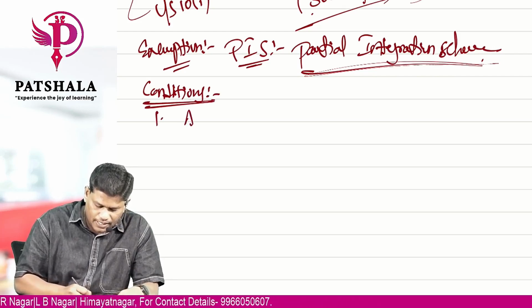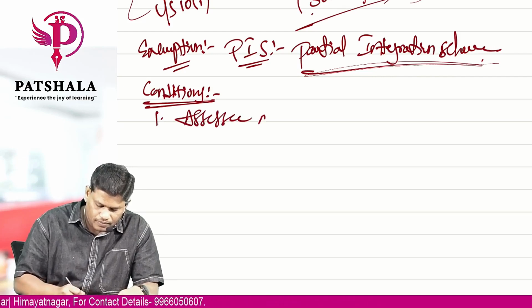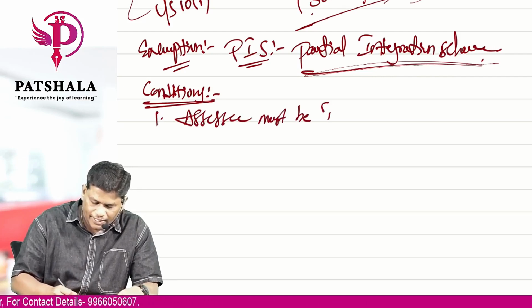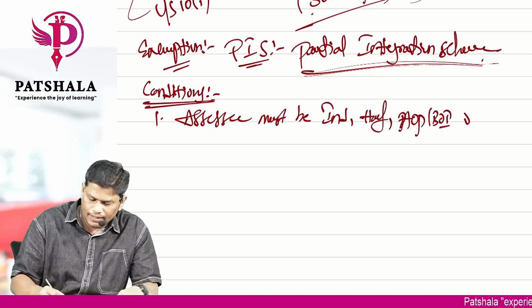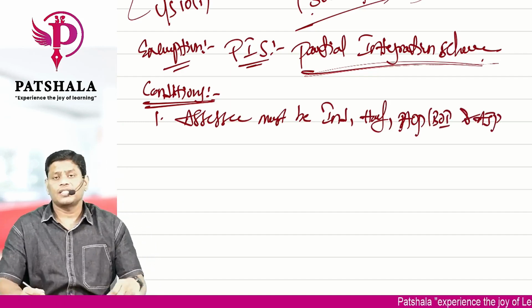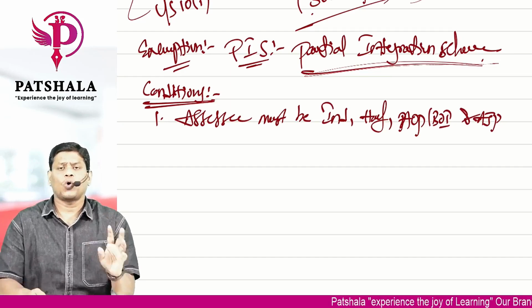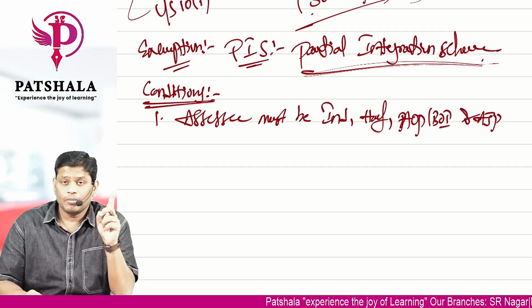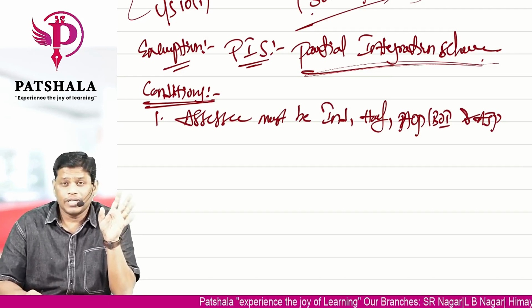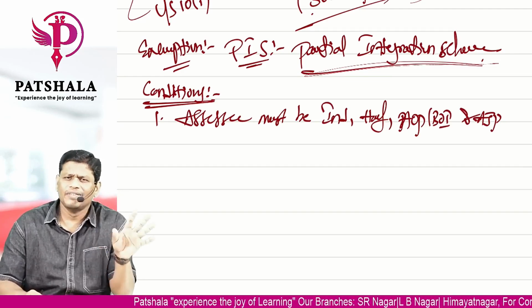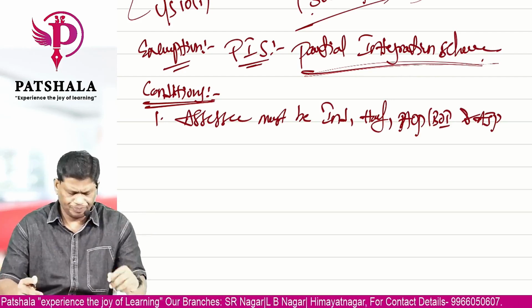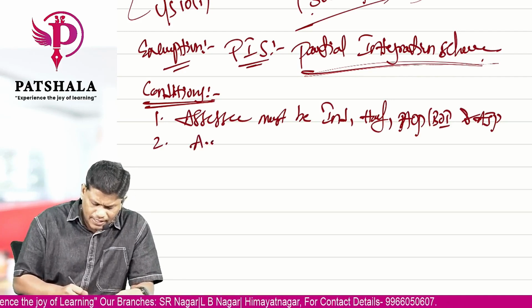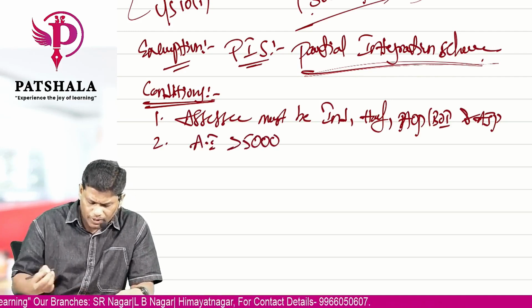What is the first condition? The assessee must be an individual, HUF, AOP or BOI, and AJP. This scheme is applicable only for these four. This scheme is not applicable for a partnership firm, joint stock company, or local authority. Simply follow the rule and leave it. If you have agricultural income, it is exempt. If you have non-agricultural income, it will be taxable. Simple funda. Second, agricultural income should be more than 5,000 rupees.